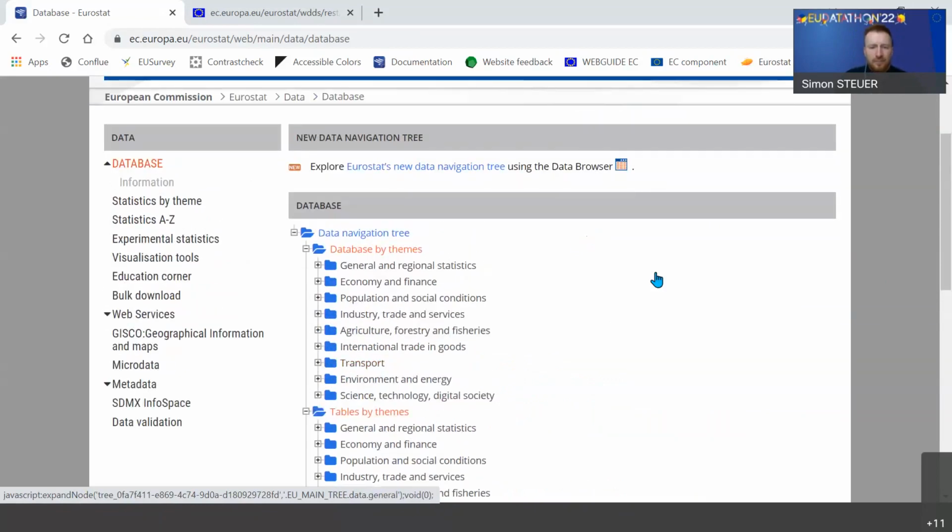Yes, so we receive our data from the national statistical offices of the member states or from other relevant bodies, but mainly from the national statistical offices. So the national statistical offices are responsible for the data collection in their country in the EU. And most of the data collection is based on legislation. So member states are also obliged to collect this data and have to follow different methodologies. But the main thing is that we always make sure that data is harmonized and comparable.